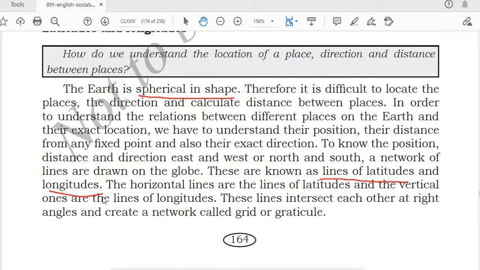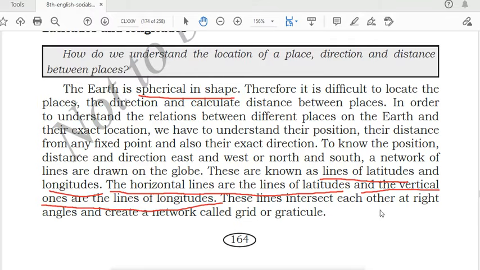The horizontal lines are the lines of latitudes. The horizontal lines, the lines drawn from east to west, are called the lines of latitudes, and the vertical lines, drawn from the north to the south pole, are called lines of longitudes. This you have to remember. Horizontal lines are called lines of latitudes, vertical lines are called lines of longitudes.